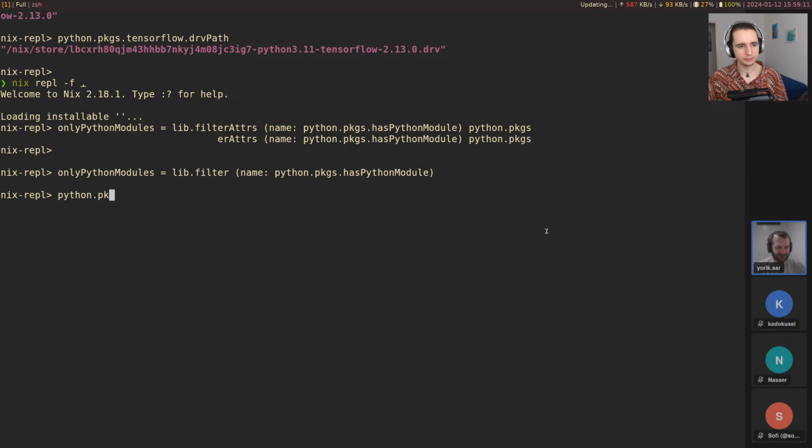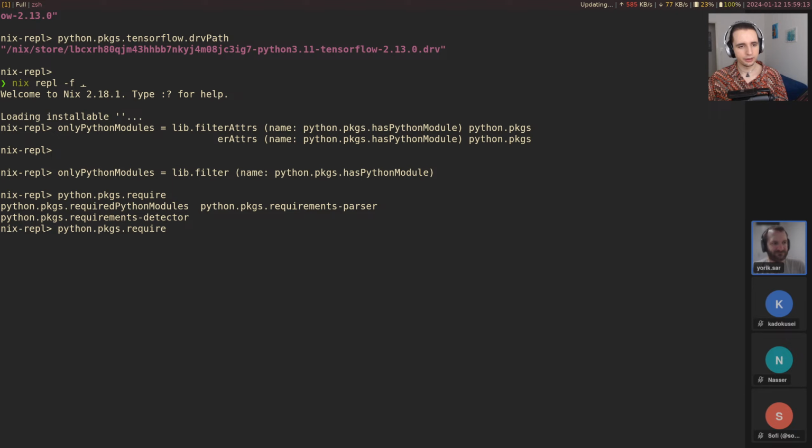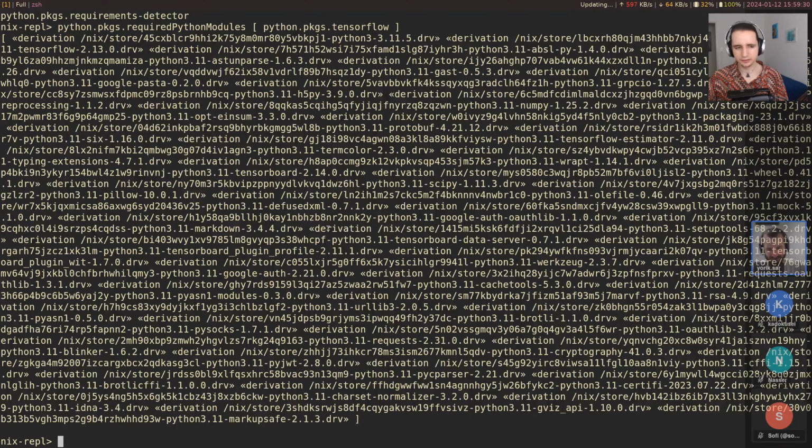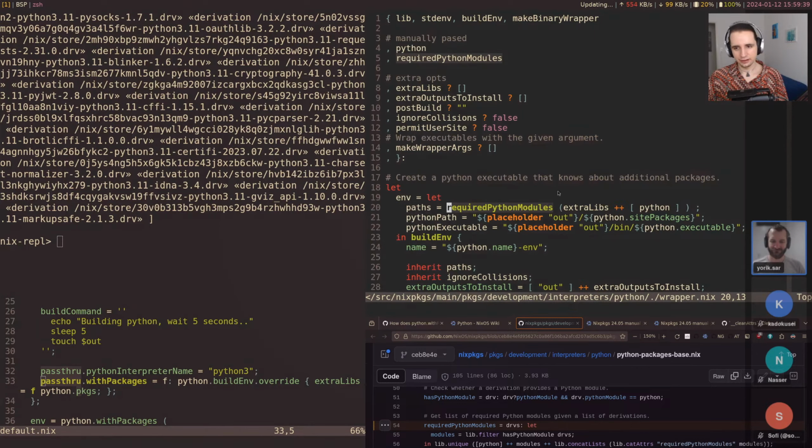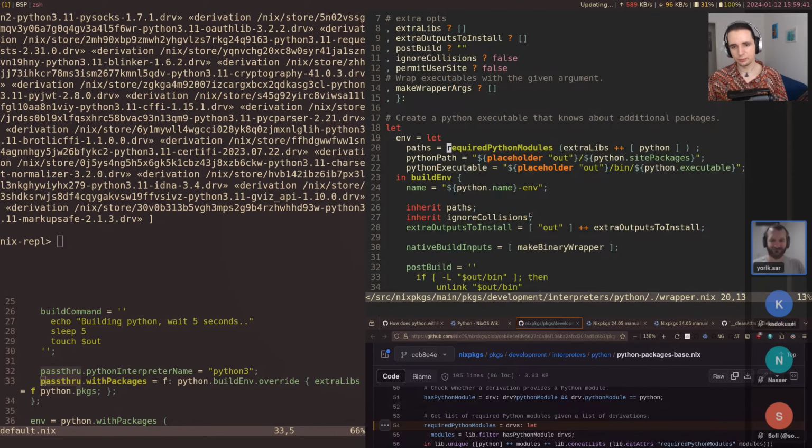So python.packages.requiredPythonModules. And now let's pass in something big like python.packages.tensorflow. I'm not sure how many Python dependencies that has. Okay, that's a list. I now want to see which ones aren't.